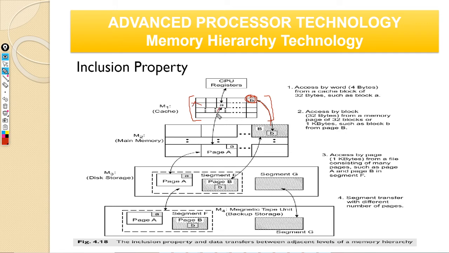Then you will have to find it from your main memory, or go to your secondary memory, or even magnetic tape somewhere. Then you bring back the same data here, here, and here. So essentially, whatever is in a lower level will be a subset of the higher-up memory. That is what this picture says.